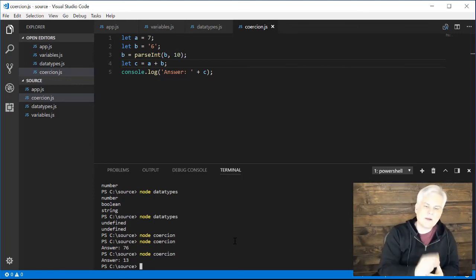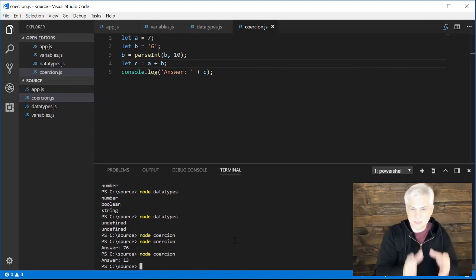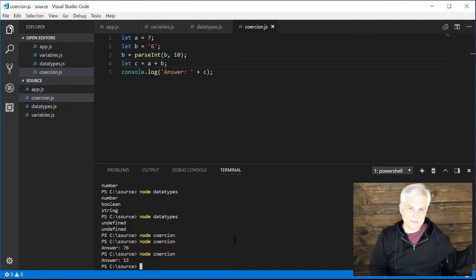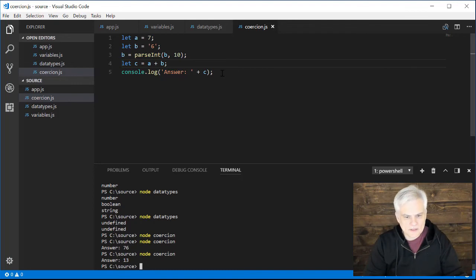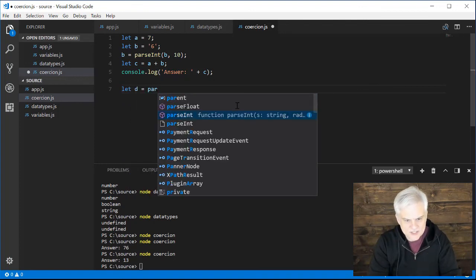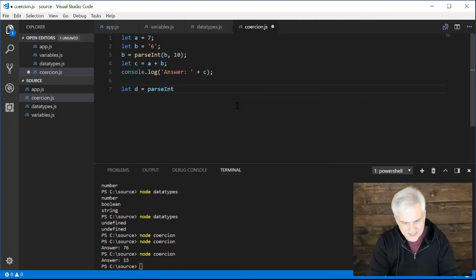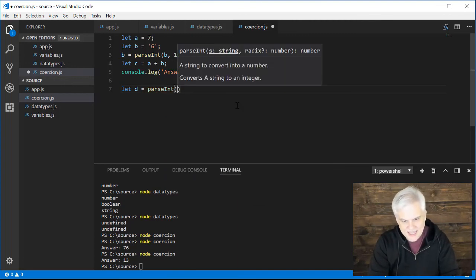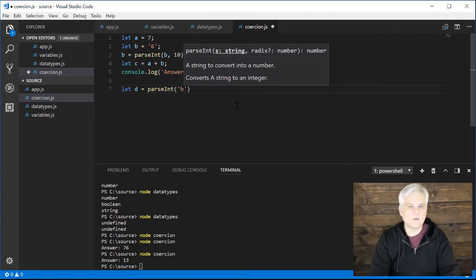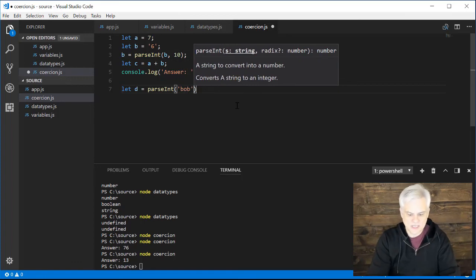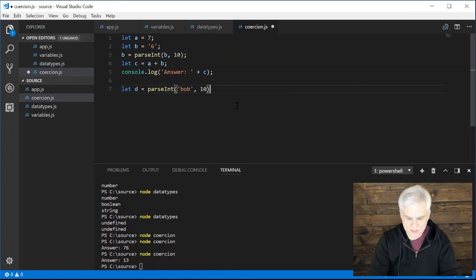All right, so parseInt is a built-in function to JavaScript, and I can count on it being available in Node or in a web browser or any other implementation of JavaScript. All right, so I guess this begs the question, what if I try to do something kind of evil with this? So let d equal parseInt, and then I'll use the tab key to do the code completion. And this time I'm going to pass in a string that will not convert into a numeric value, especially one that's decimal.